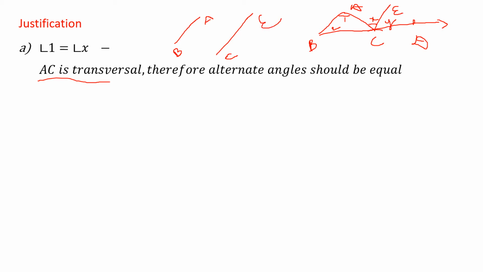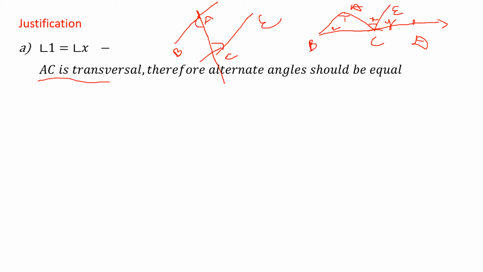You know what a transversal is, right? We learned it in the previous chapter. A transversal passes through these two lines. BA is a parallel line, CE is a parallel line, and AC passes through these two lines. So you will get an angle here, and an angle here. These two angles are known as alternate angles, right?